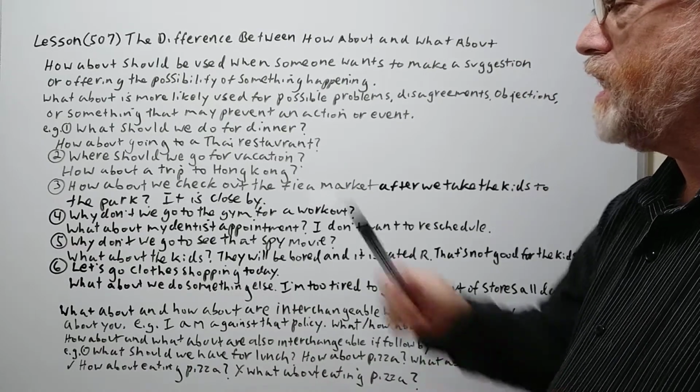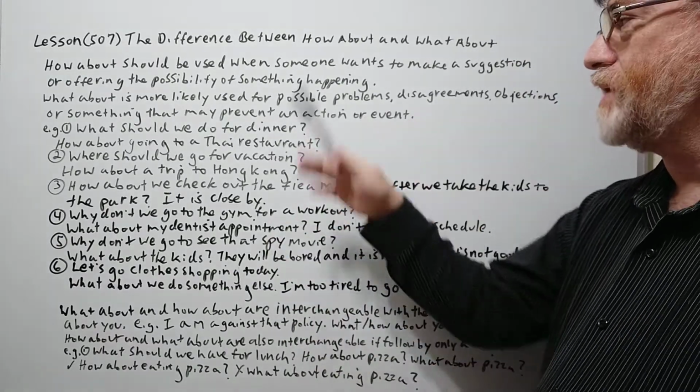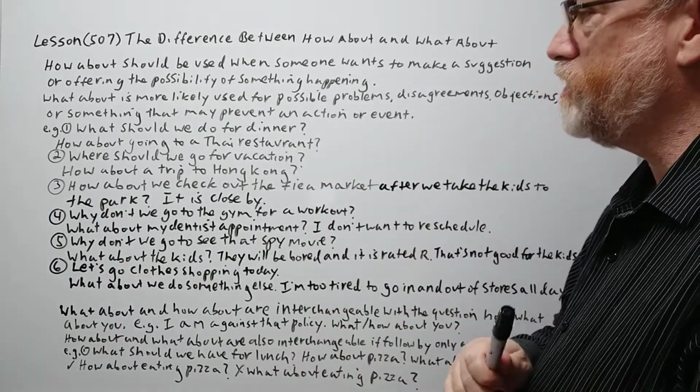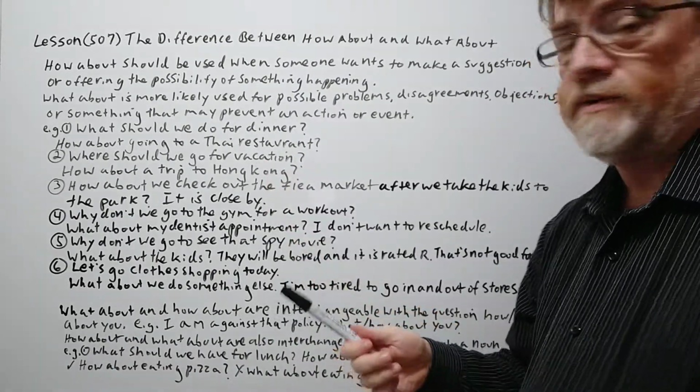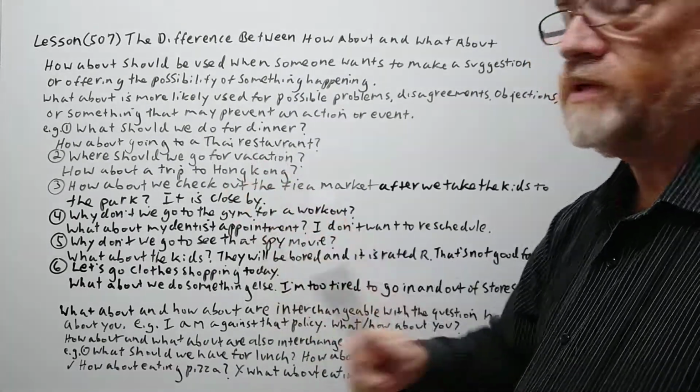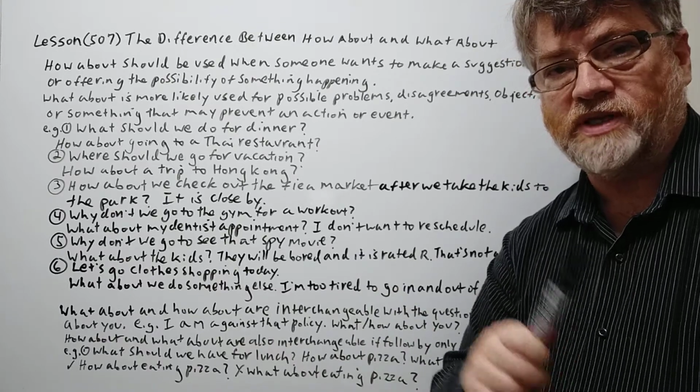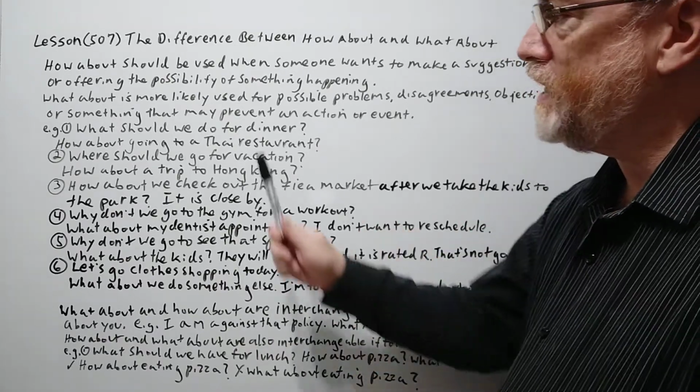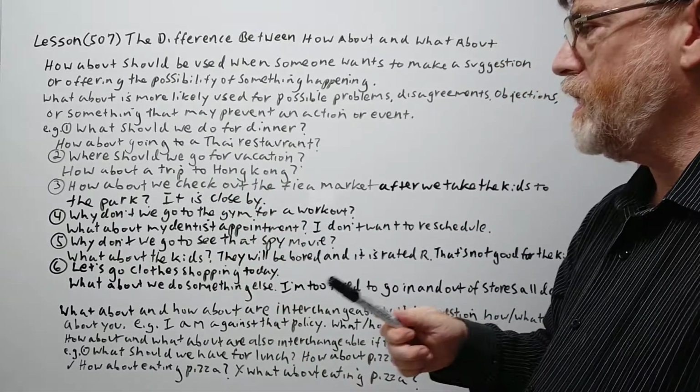Let's continue. Now, we'll give 6 examples to kind of cover this idea. All right, here's the first one. What should we do for dinner? How about going to a Thai restaurant? Well, this is very obviously a suggestion. So in this case, how about should be better.